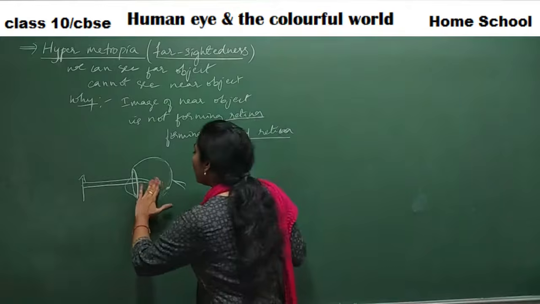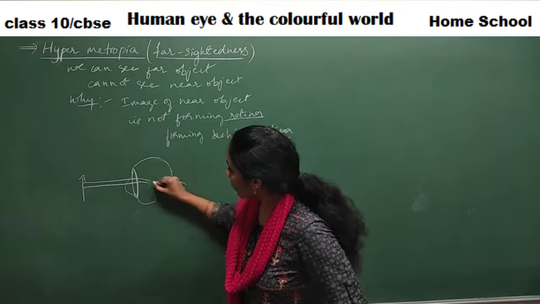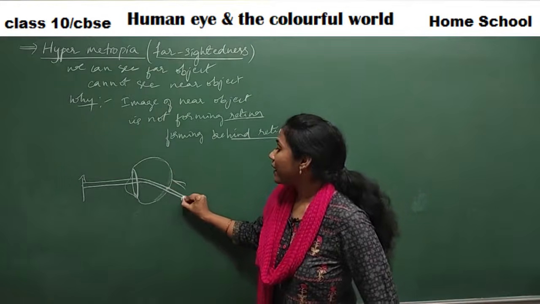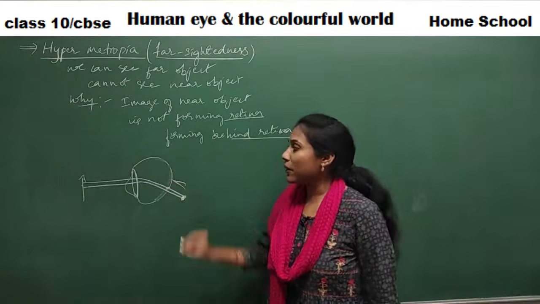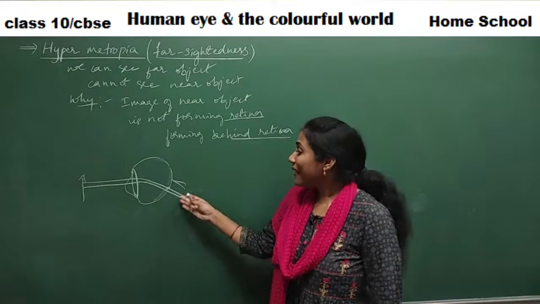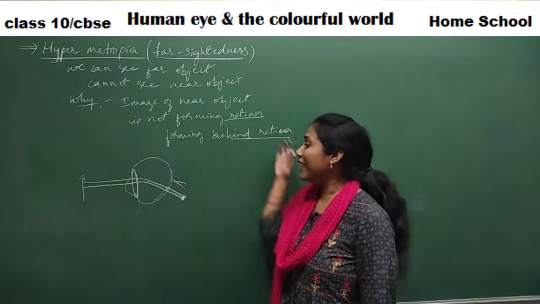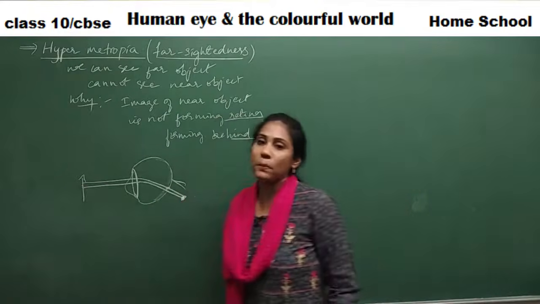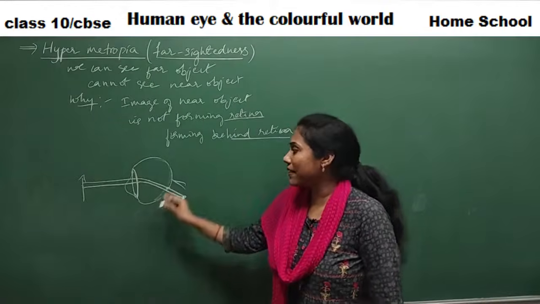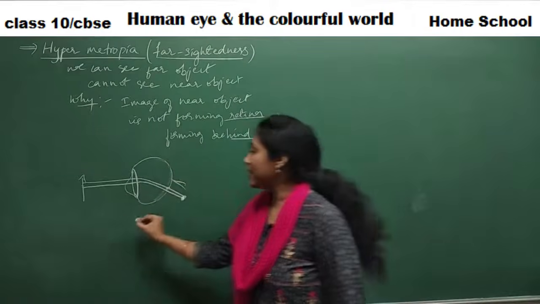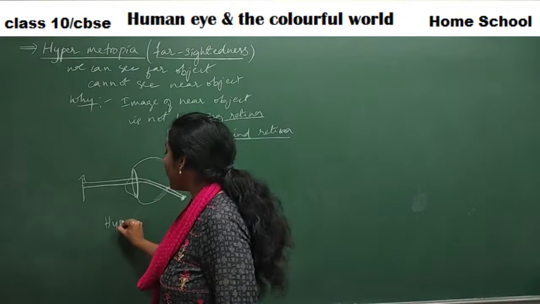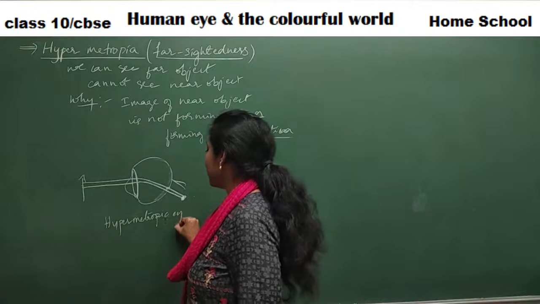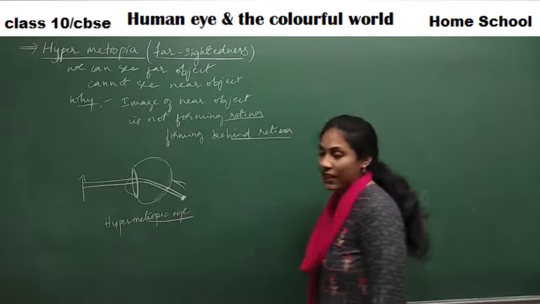So here, instead of forming the image on the retina, the rays would go beyond the retina and somewhere here they would meet. That means the image is forming here, behind the retina, not on the retina. That's the reason you cannot see the nearby objects clearly, right? This is what happens in hypermetropia. This is actually a hypermetropic eye. Inside their eye, this is how images are formed.